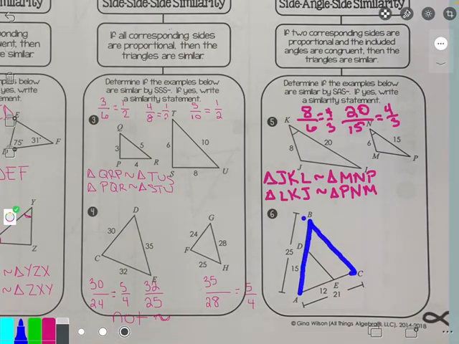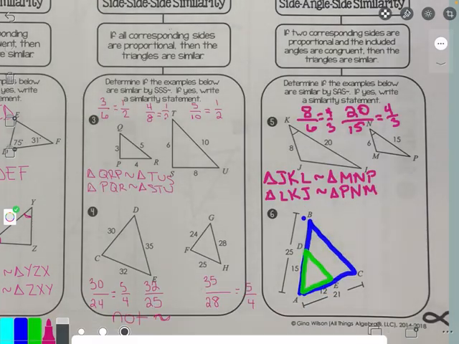So we have the big triangle. Oops, that's a 12. And then the little one within it, so that we can pay attention to what we're doing. They both have an angle A, right? Green triangle has the angle A. The blue triangle has the angle A. So we're good. We have an angle. It's not marked, but I know they share it, so I can use it. Got to build some fractions.